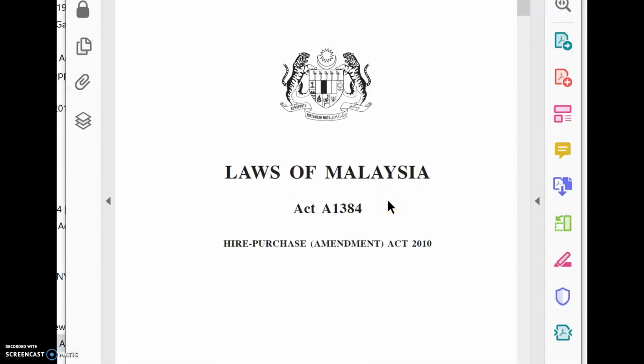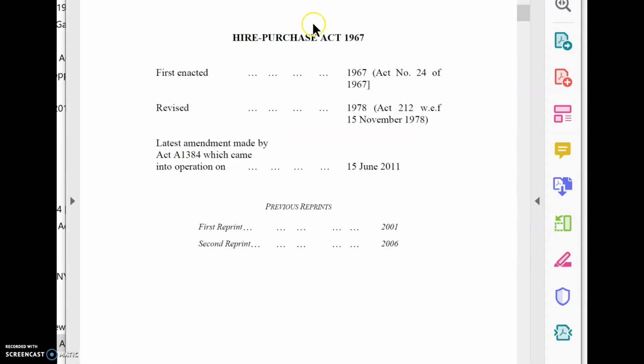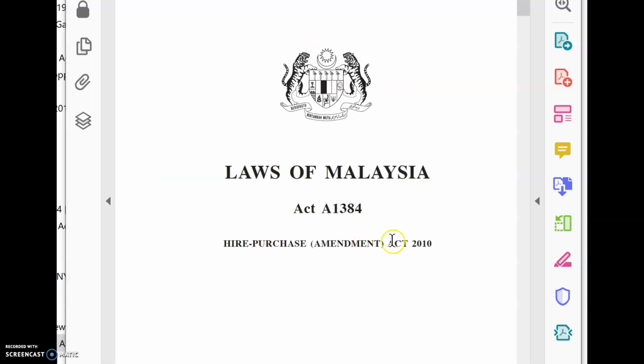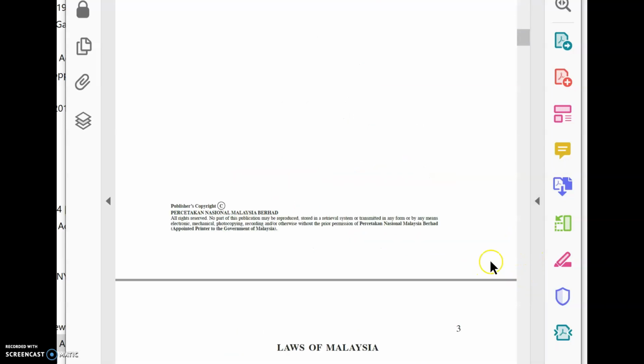This is the act. And then 15 June 2010, if you look, this act was in 2010. Sorry, just now was 2011, 2010.